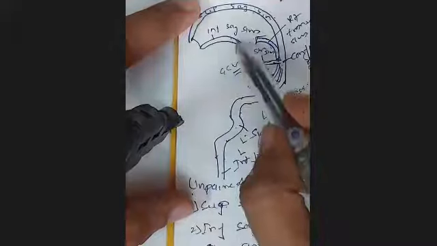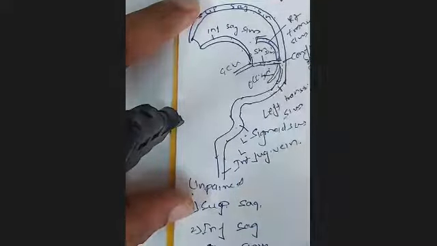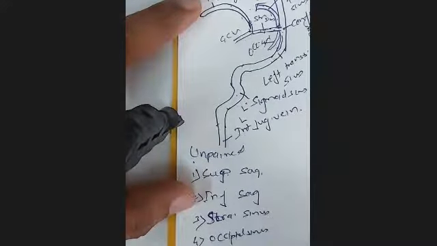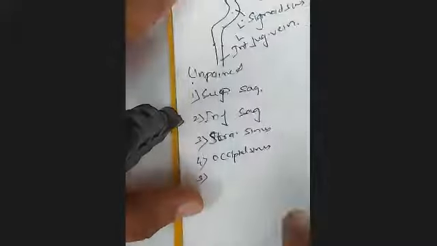So superior sagittal, inferior sagittal, straight and occipital exactly lie in between. And then there are two more.